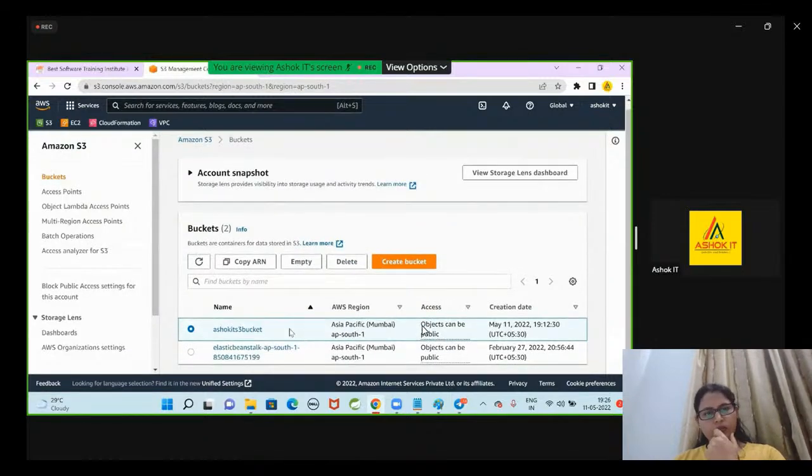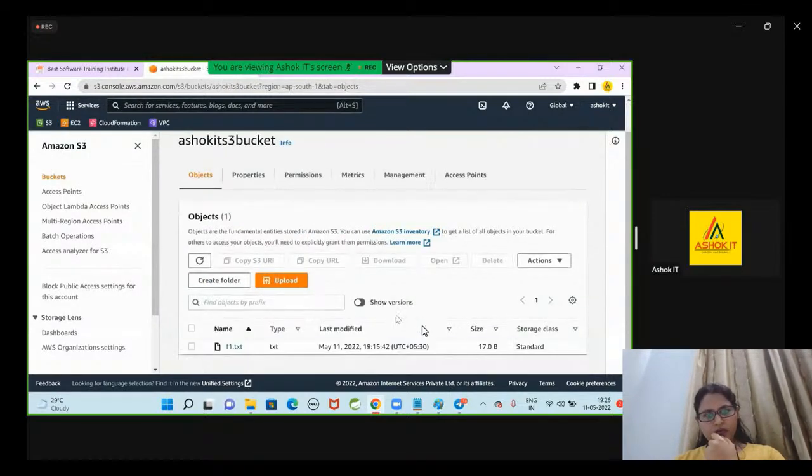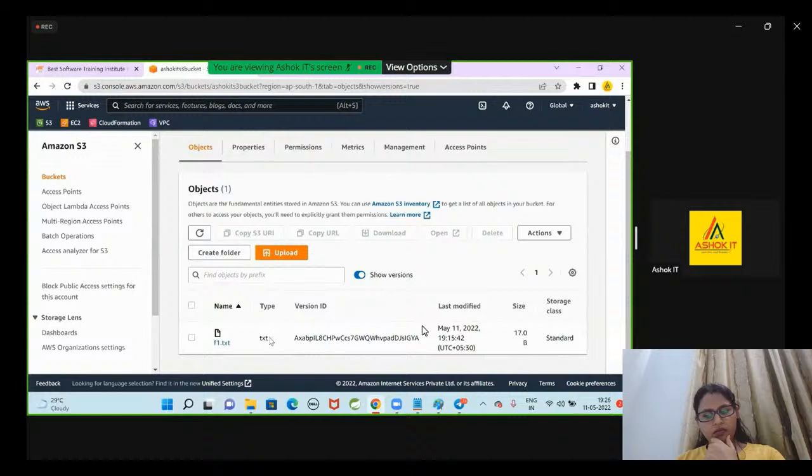Now go to buckets, S3 buckets, show versions. The f1.txt file is available, version ID is available, storage class is available.